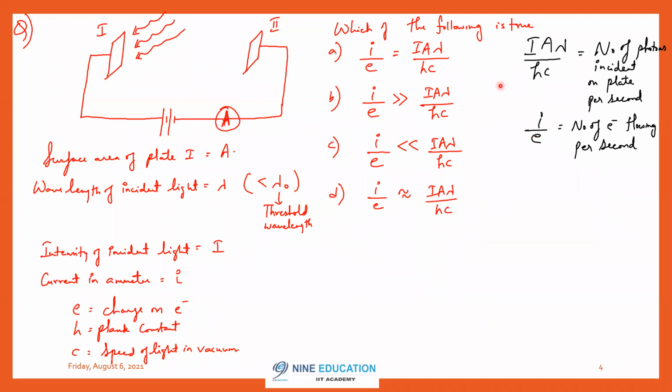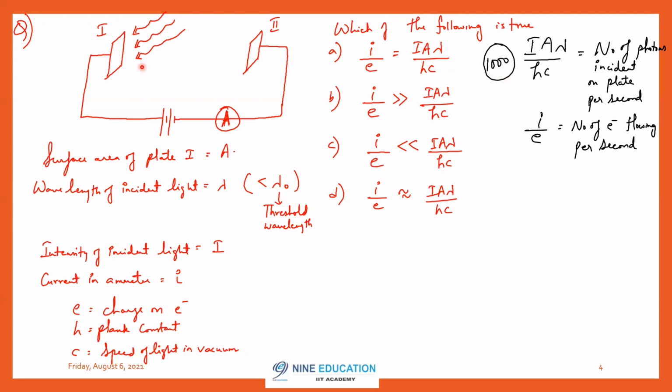Now assume that the number of photons incident on the plate per second is 1000. So 1000 photons are falling onto this plate. What kind of photons are they? They are capable photons. What do you mean by capable photons? Photons that are capable of ejecting the electron. How can you say that they are capable photons? Because it is given that the wavelength of that photon is less than the threshold wavelength. So every photon is capable.